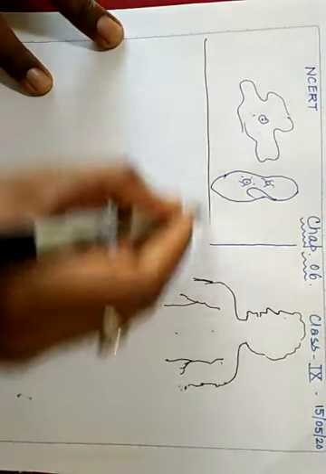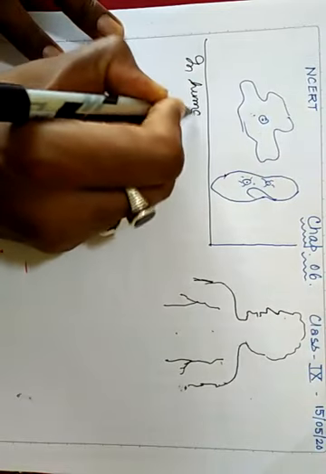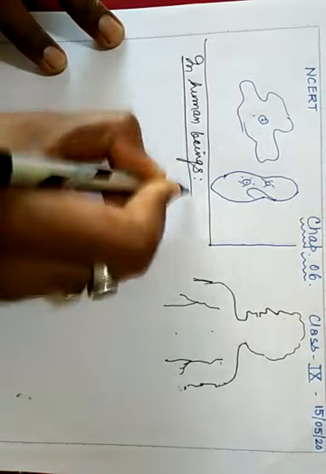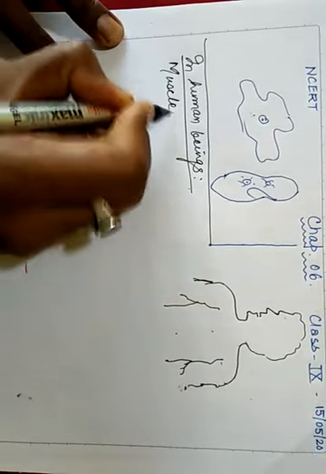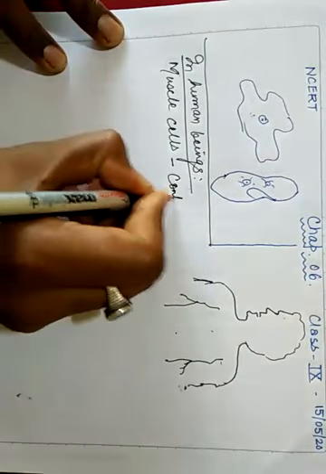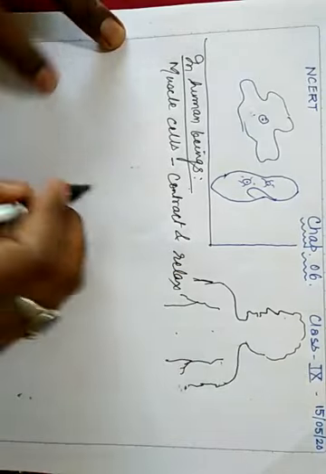Let us take examples first of all in human beings. Muscle cells contract and relax. Why do they contract and relax?